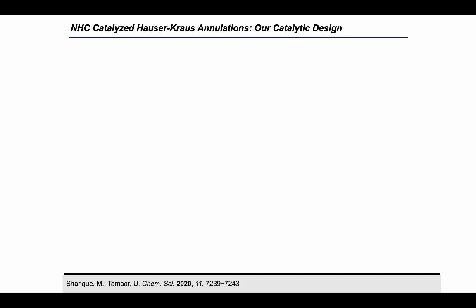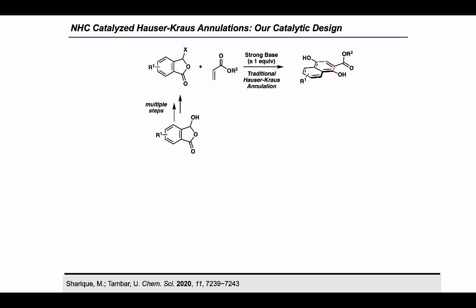Okay, now I'm going to talk about our design for the catalytic platform of Hauser-Kraus annulation. So in our design, we focused on three aspects of this reaction. First thing is, let's develop a catalytic reaction. Second, we should address all the drawbacks within the traditional Hauser-Kraus annulation reaction and overcome them, make this reaction more sophisticated. And third one, we wanted to maintain all the advantages of the Hauser-Kraus annulation, such as high regioselectivity, high reactivity, and broad substrate scope.